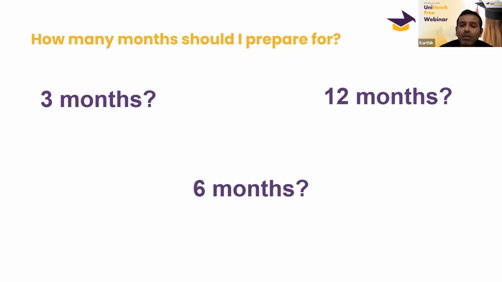So in these 12 months, if you allocate the entire 12 months for your preparation, then when will you do this, right? If you are not in a rush, if you feel like, okay, I have experience, I'll take the GMAT test, and then based on that, I will start looking for the universities, then it's fine. But if you feel like, no, I have to do it all, then I would say 6 months is the ideal time, right? So in these three cases, I would say 6 months is the ideal time. Yeah.